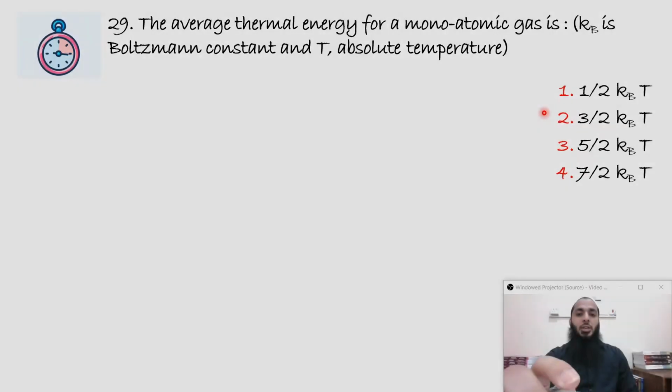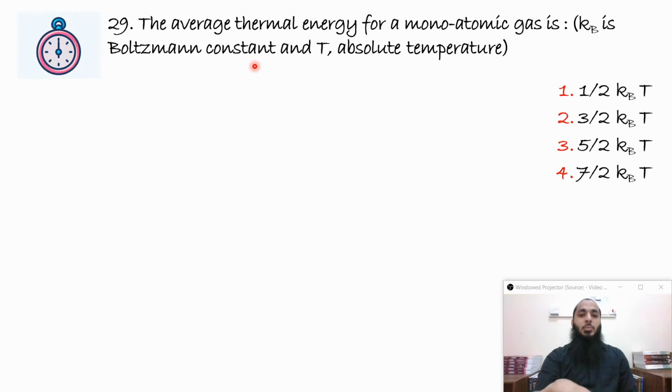The average thermal energy for a monoatomic gas is, where kB is Boltzmann's constant and T is the absolute temperature. Now it's a direct question. Everyone knows that it is equal to 3 by 2 kBT. But if someone doesn't know, they can make use of the equation that you get from equipartition of energy, where it says that every single degree of freedom has 1 by 2 kBT of average thermal energy.